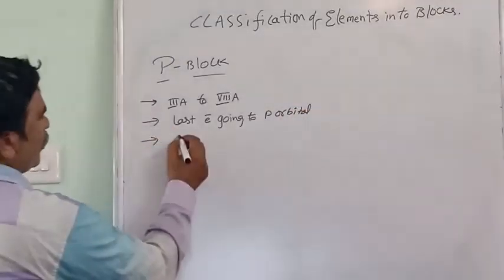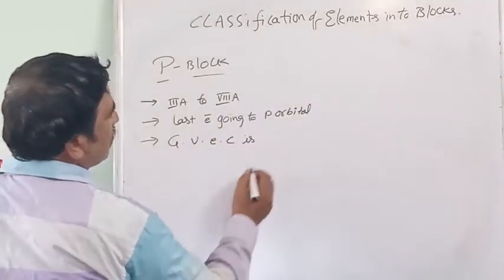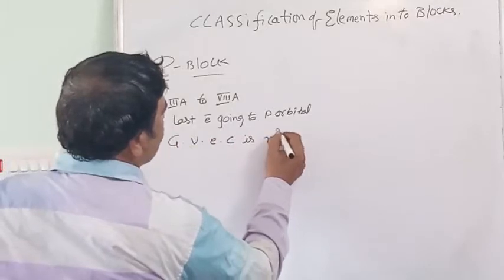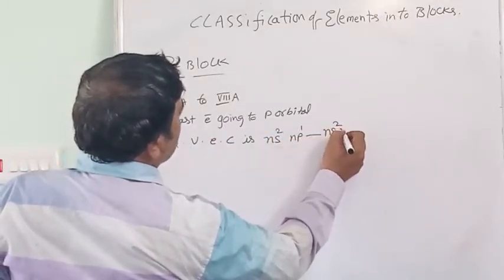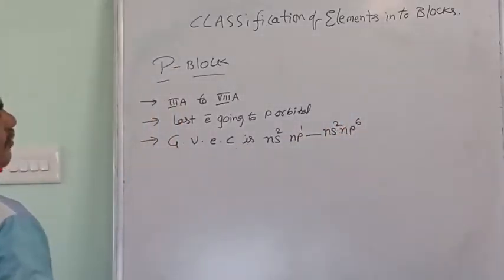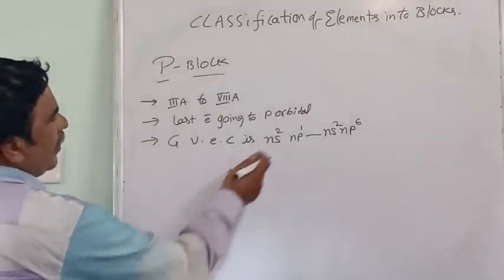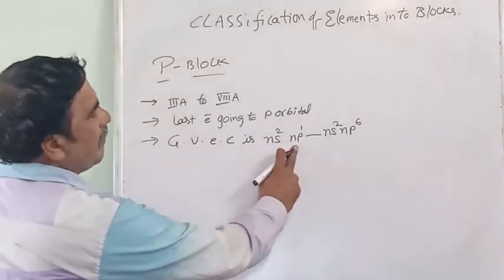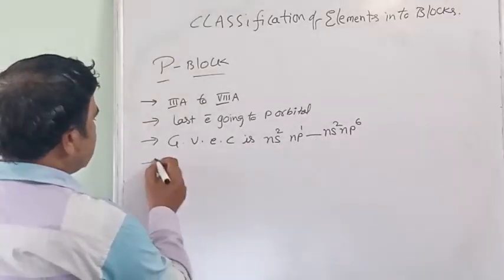General valency electronic configuration is ns2 np1 to ns2 np6. There are 6 groups: 3rd A, 4th A, 5th A, 6th A, 7th A, 8th A. For 3rd A, ns2 np1. For 8th A, ns2 np6.